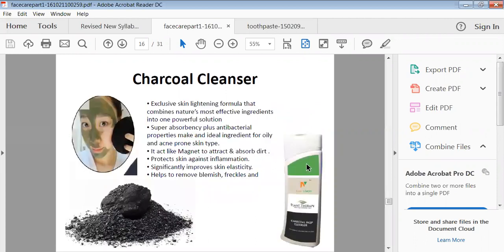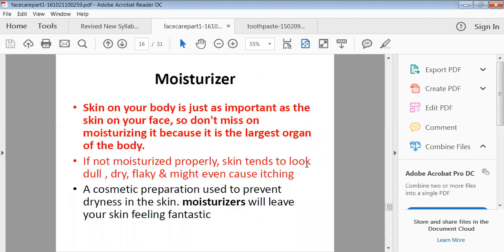Now, the charcoal cleanser. This is very useful for removing all kinds of material. Generally it absorbs the sticky material on its surface and gives a very good cleansing action. It acts like a magnet to attract the adsorbed dirt. It protects the skin against inflammation, significantly improves skin elasticity, and helps to remove blemishes. Then moisturizer we have already seen.